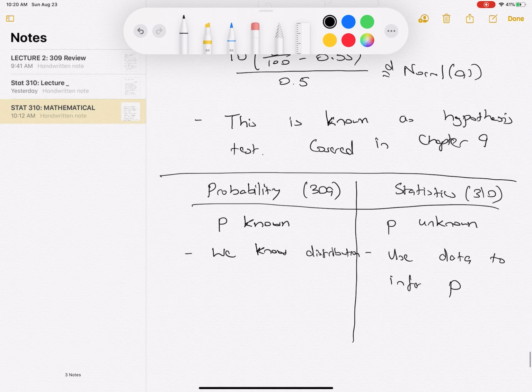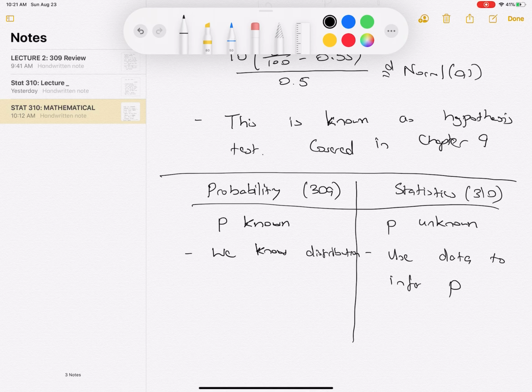So just to provide a quick recap of the setting in 309 versus 310, and to contrast them. In 309, P is known, so we completely know the distribution, and we want to say something about the data or the random variable drawn from that. And in 310, and this is the more realistic setting, like in the voting setting, we don't really know the percentage of people that will vote Democrat on election day, and we want to try to find that. But we typically have some sample data, and a lot of polls are based on that. So P is unknown, but we want to use data to infer P. So we're getting to this more interesting question of inferring population parameters of interest from data.